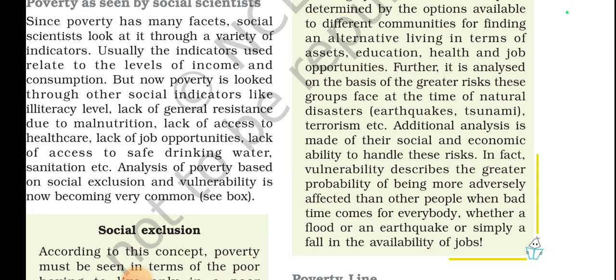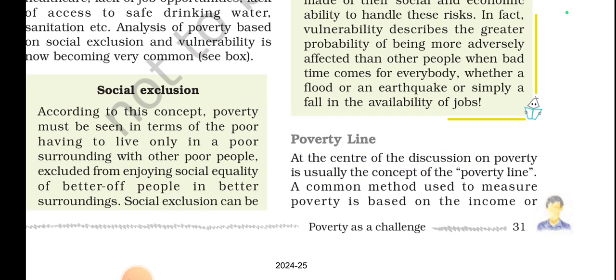In fact, vulnerability describes the greater probability of being more adversely affected than other people when bad times come for everybody, whether a flood or an earthquake. So that is for each and everybody. The situation is similar in that case, but in some cases, who are vulnerable? Some people of the society are hit with the vulnerability more than the other people. They are obviously the poor people or about to become poor.